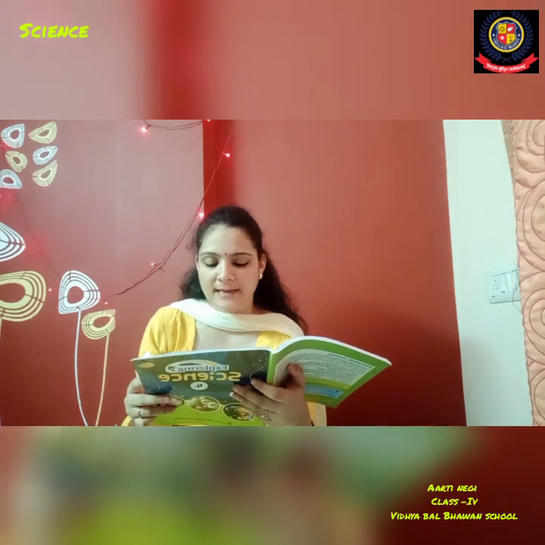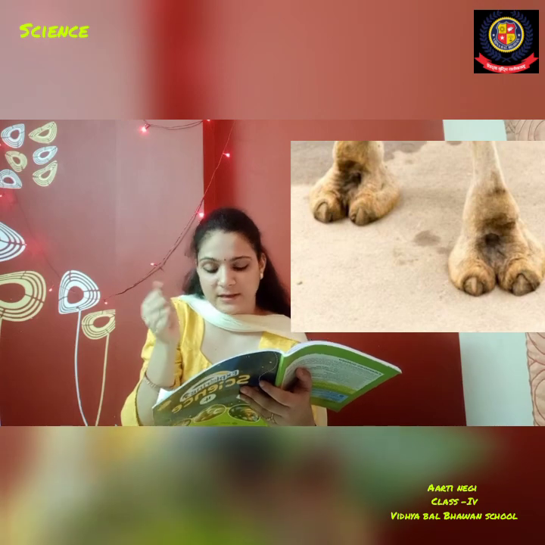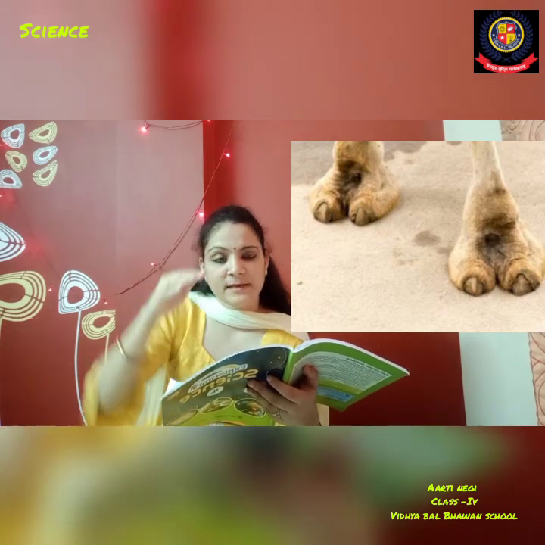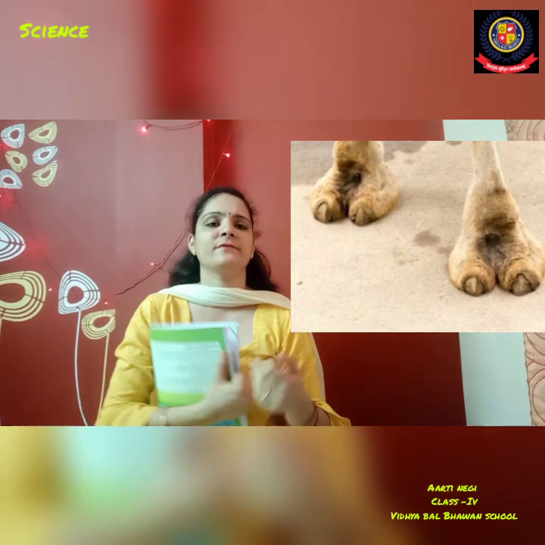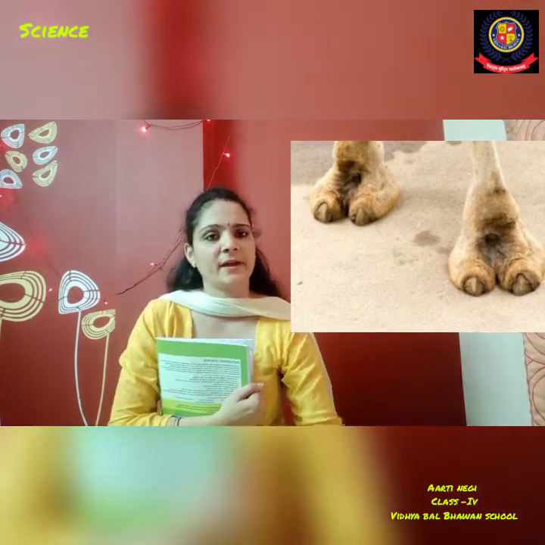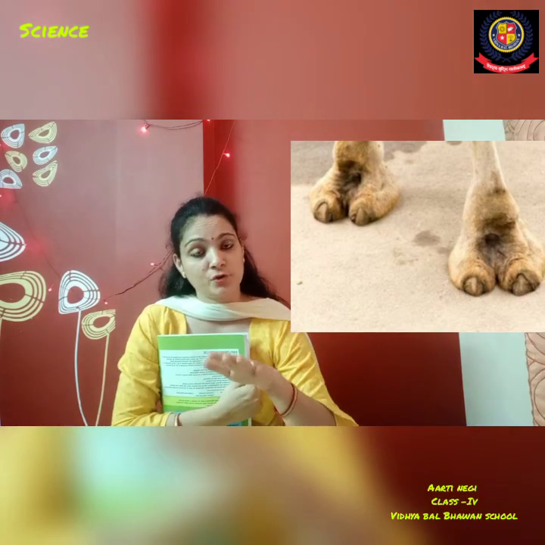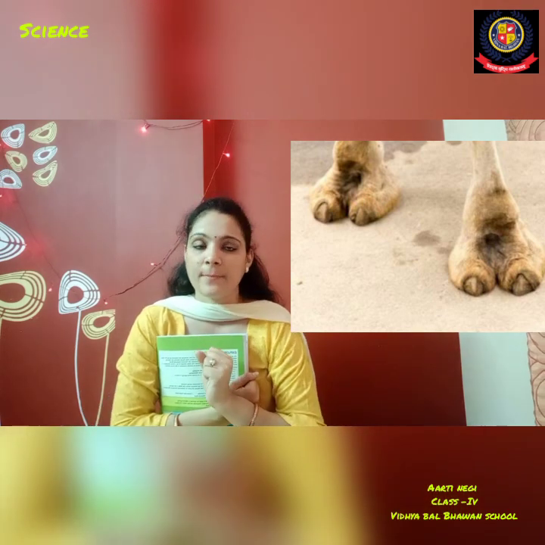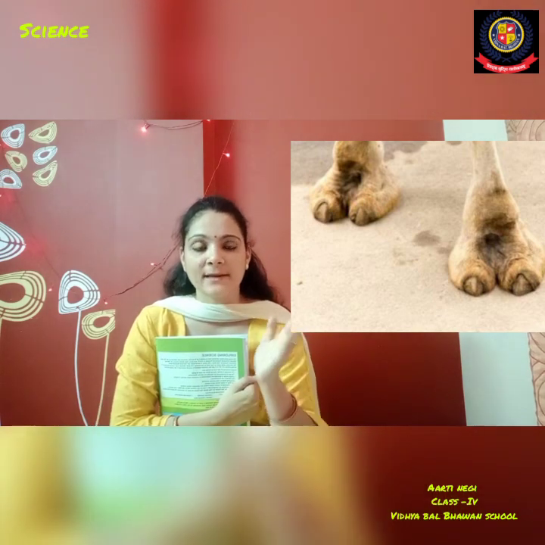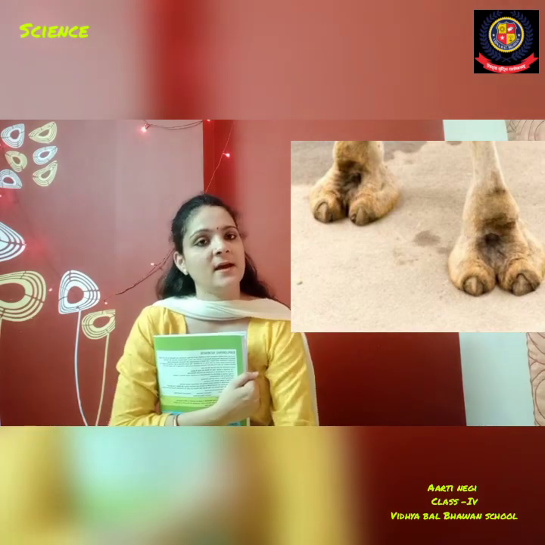The camel has broad pads on the bottom of its feet that prevent it from sinking into the soft desert. If you have ever gone to a desert kind of area and put your legs onto the sand, you will start sinking inside the sand. But due to the presence of pads under its feet, it doesn't sink inside the sand.